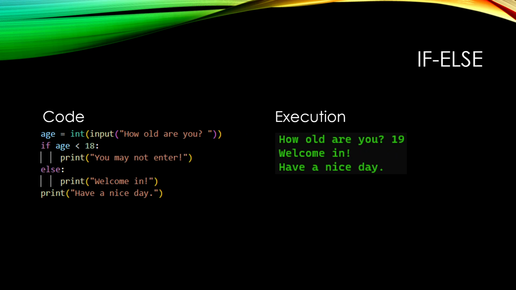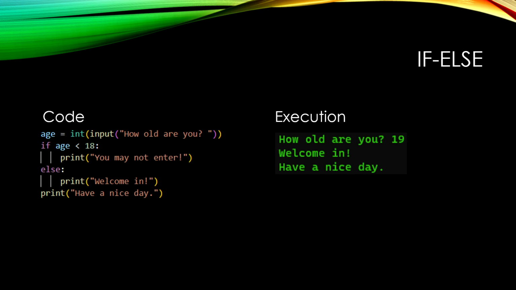Now we move on to an if else. And this is arguably the most common way you're going to see your conditional statements. Two blocks. If your condition is true, we execute the first thing. If your condition is false, we execute the second.